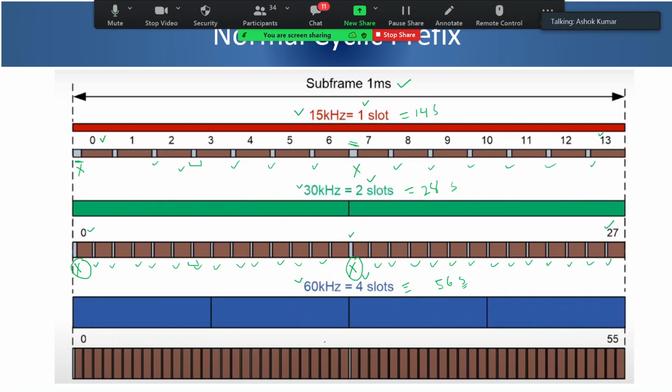Next, if you go to 60 kilohertz, where you have 56 symbols, 0 to 55, here also the CP duration at symbol 0 and at half of the subframe, that is 0.5 millisecond, is slightly bigger compared to all other CPs present elsewhere, right? So I hope this much is clear to all of you. Any doubt or any question on this slide? Because this is a building block to understand the next calculations which we'll be doing.